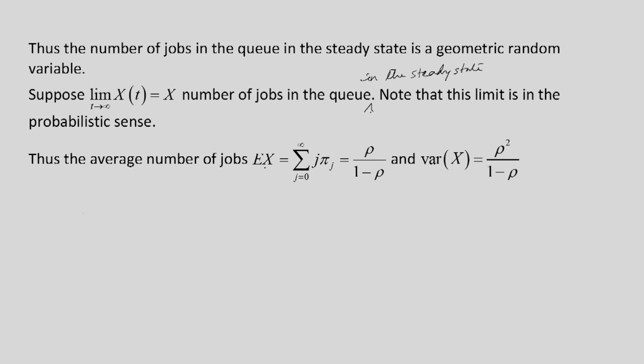Now because the distribution of this random variable is geometric, we can find out the average number of jobs, that is E[X] is equal to summation j pi j, j going from 0 to infinity. In the same manner we can find that the mean of the geometric distribution is equal to rho divided by 1 minus rho. Similarly, variance of X is rho square divided by 1 minus rho. So the average number of jobs in the system is rho divided by 1 minus rho, where rho is equal to lambda by mu. This is the utility factor.